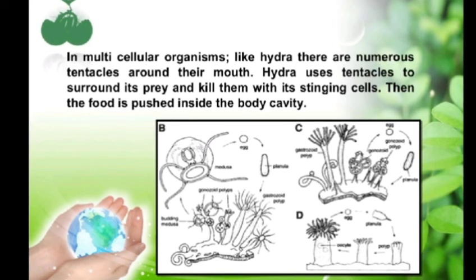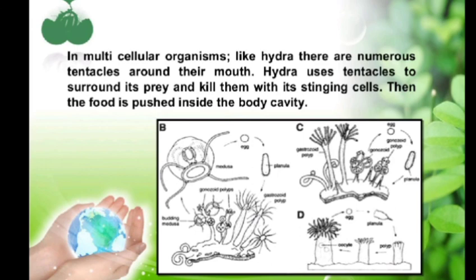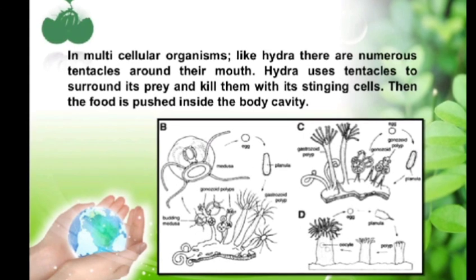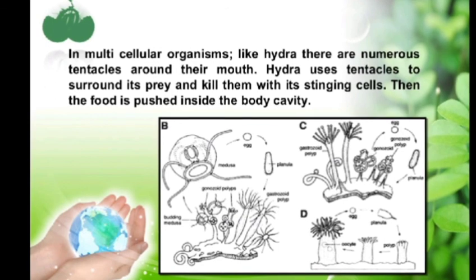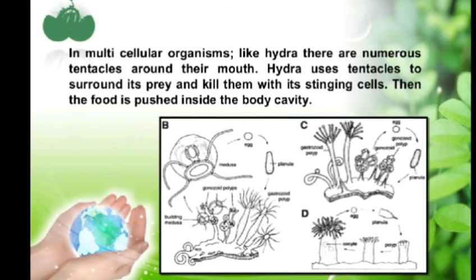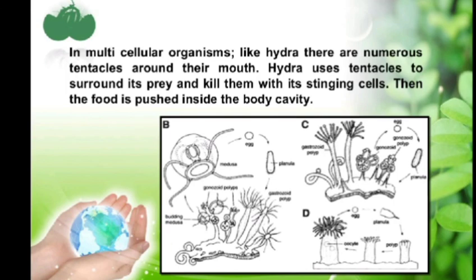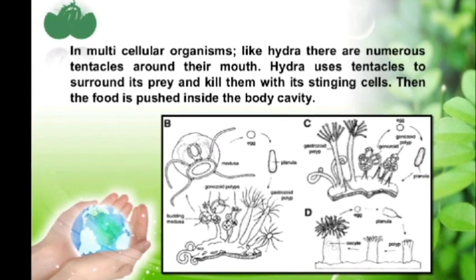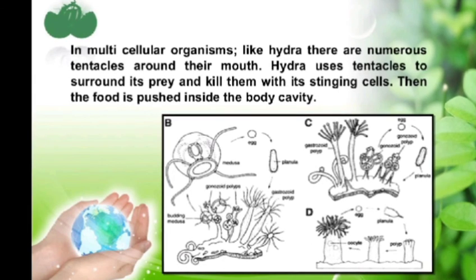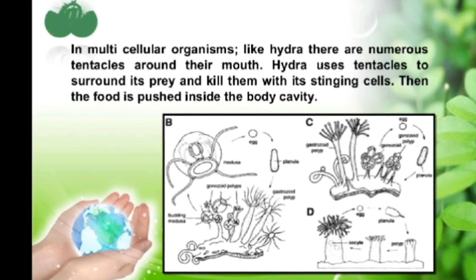So today we just discussed the first process, that is ingestion. In the next session we will be discussing the other processes like digestion, absorption, assimilation and egestion. We will discuss the digestion process in detail. We will discuss the nutrition in amoeba, nutrition in humans and the nutrition in ruminants in the further lectures.